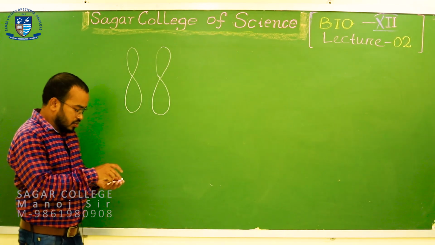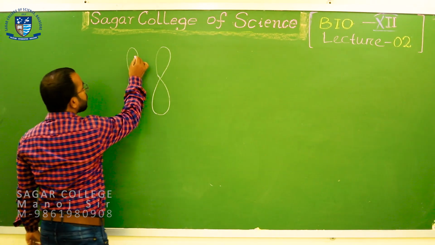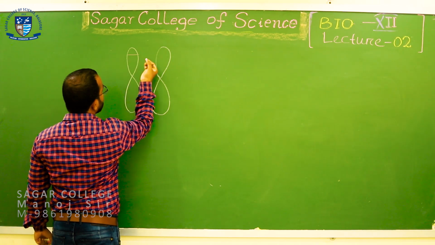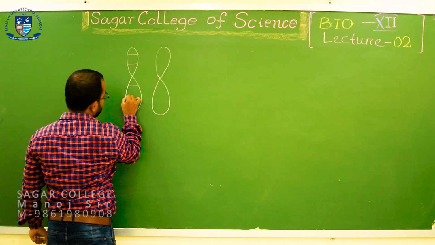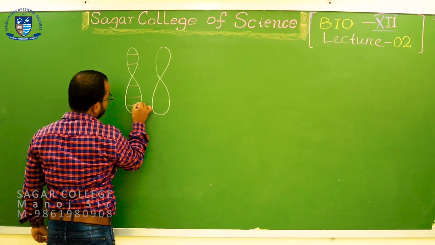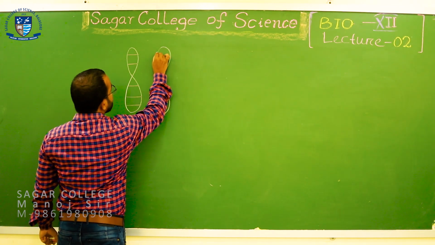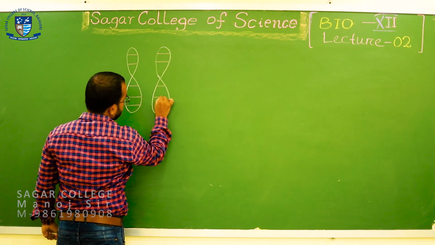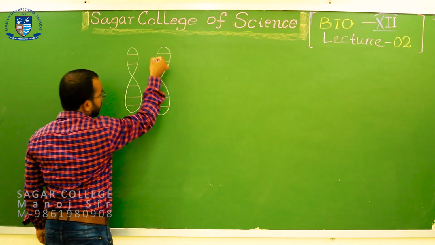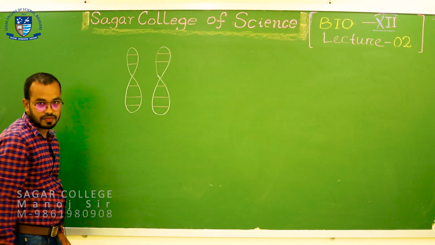Let me tell you, this is one locus, this is the second locus, third locus, fourth locus, and fifth locus at similar loci in the homologous pair. These are different gene loci.